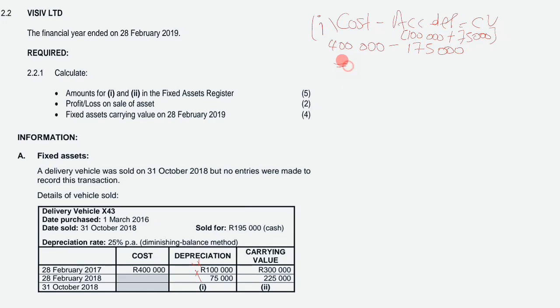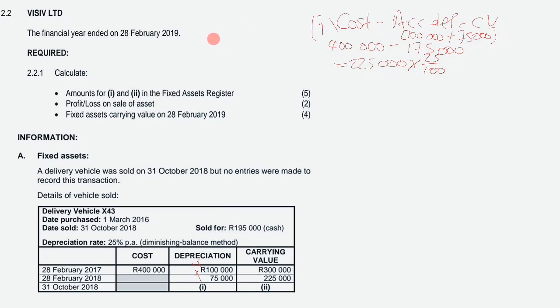So 400,000 subtract 175,000 is going to be 225,000. Now that we have our carrying value of 225,000, we are given the rate of depreciation, it is 25%, so you multiply by 25 over 100, right?